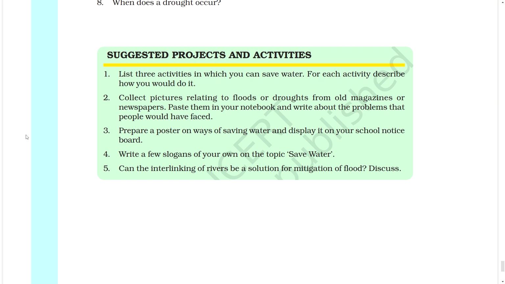5. Can the interlinking of rivers be a solution for mitigation of flood? Discuss.